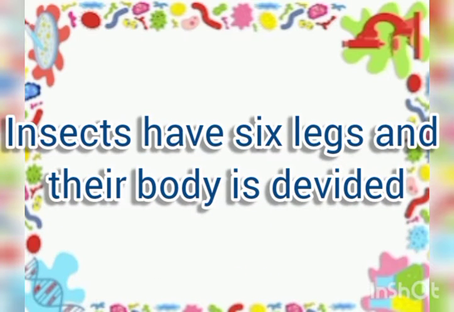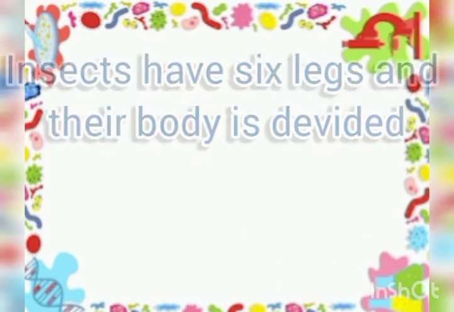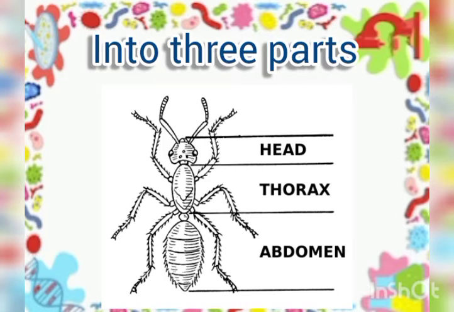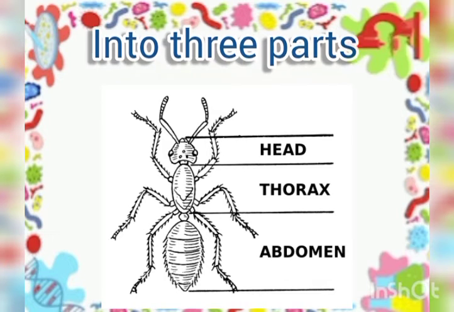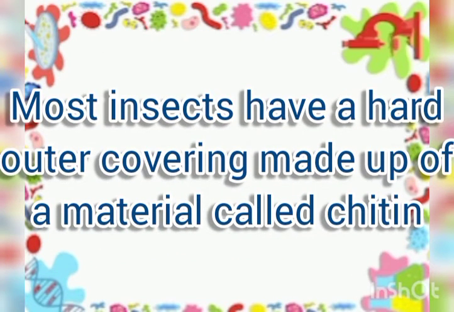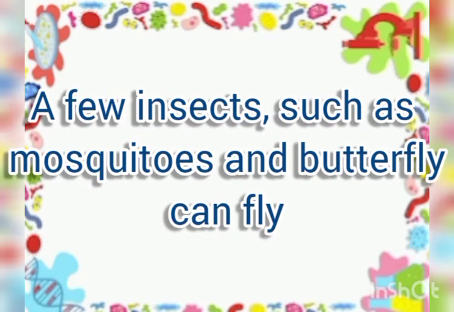Insects have 6 legs and their body is divided into 3 parts: head, thorax, and abdomen. Most insects have a hard outer covering made up of a material called chitin. A few insects such as mosquitoes and butterflies can also fly.